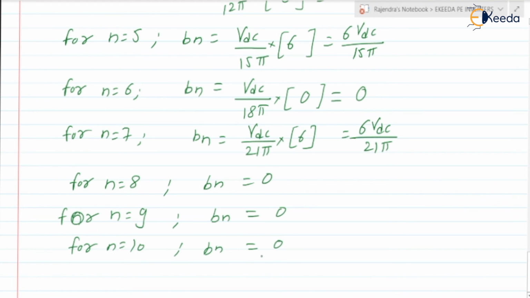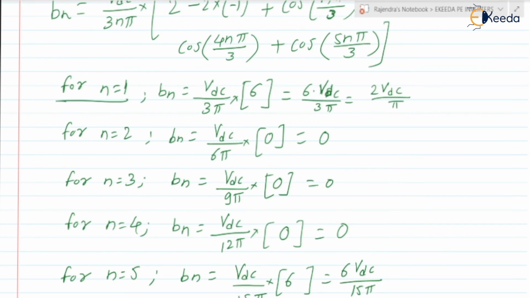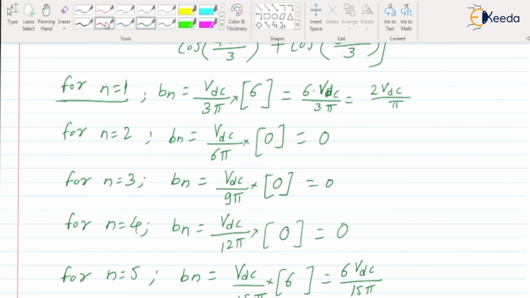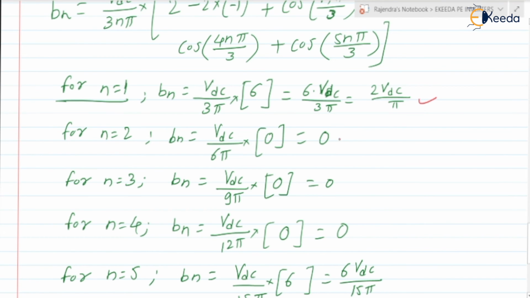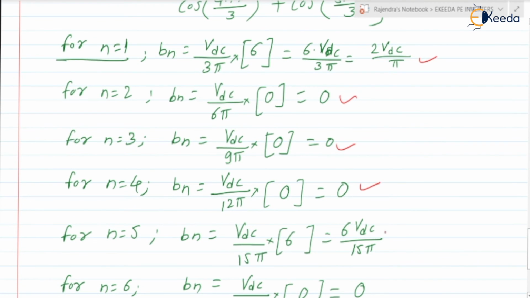If you check the Bn values, for n is equal to 1, it is 2 VDC by pi. For the second, third, fourth, it will be 0. For the fifth, it is 6 VDC by 15 pi. We can write 6 VDC by 15 pi as 2 VDC by 5 pi. Are you getting the point?